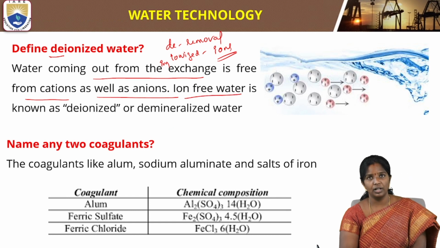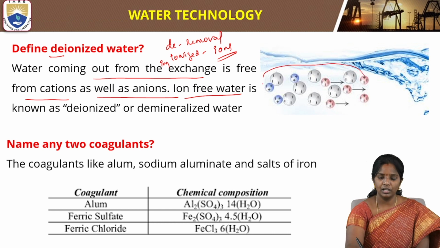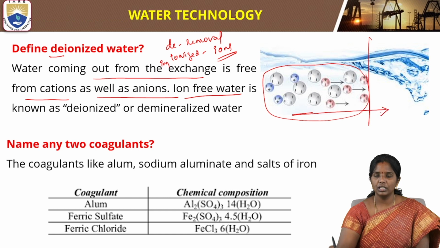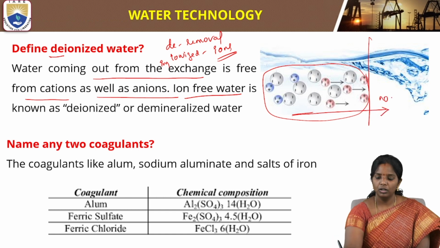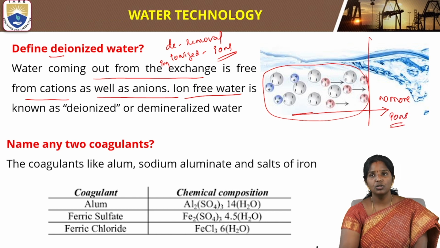Ion-free water is known as deionized water or demineralized water. If you see this picture, it is very clear. After going through this area, no more ions are present, or very few will be present. So that is nothing but deionized water.